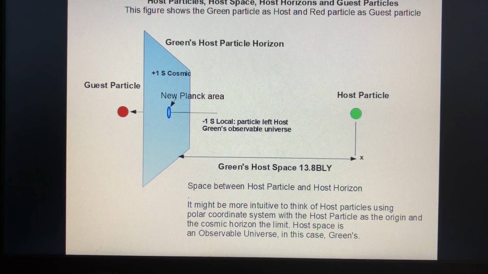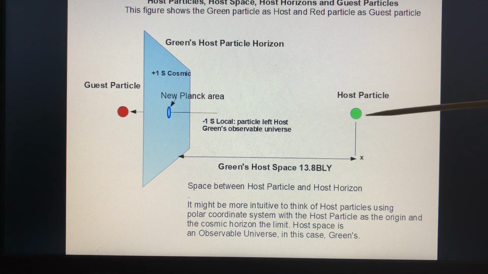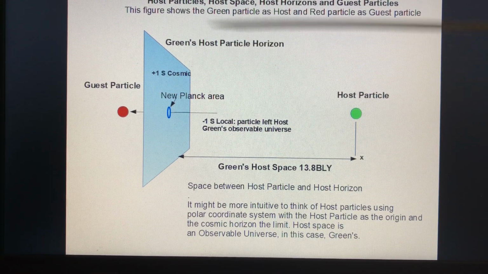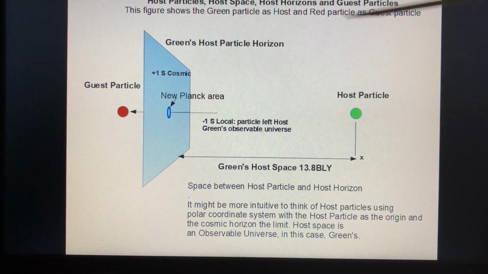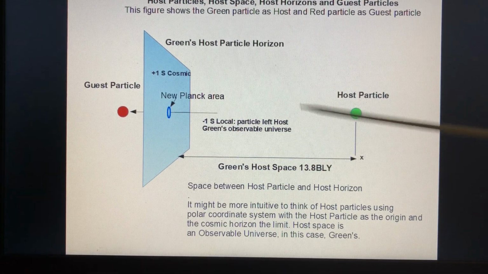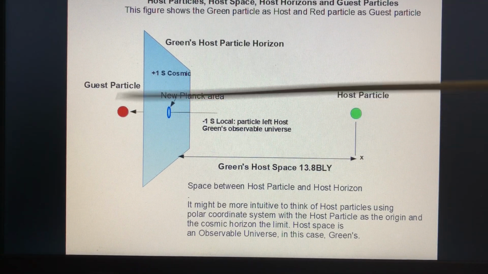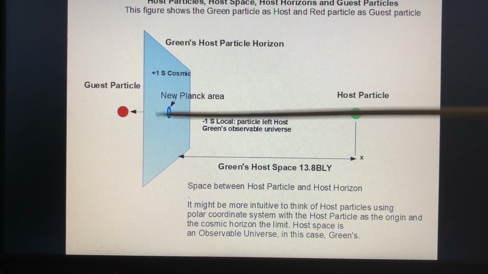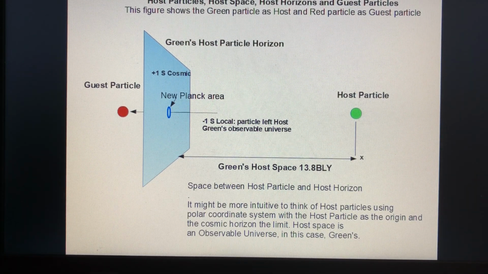Rather than thinking in Cartesian coordinate systems, it's probably more useful to think in polar, because this particle will have its horizon in all directions, because the cosmic horizon is a sphere. Once the red particle crosses the boundary of the green host, it is encoded as 1 extra Planck area.